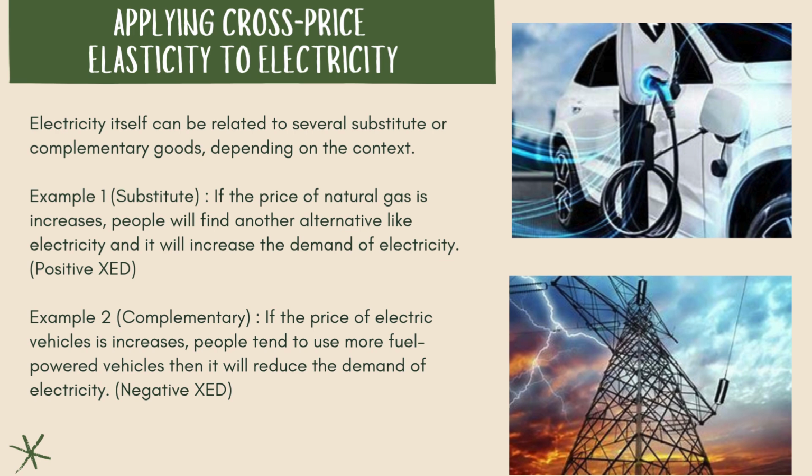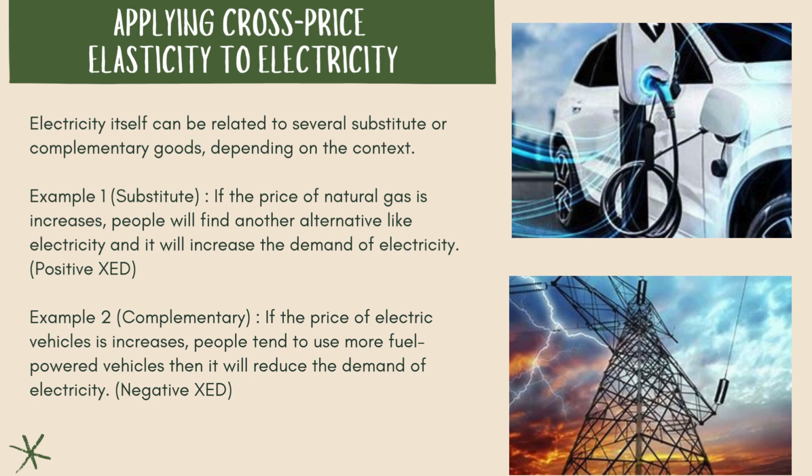Electricity itself can be related to several substitute or complementary goods depending on the context. First is substitute goods. These are goods that can replace electricity in certain uses. For example, if the price of natural gas increases, people will find another alternative like electricity, and it will increase the demand for electricity itself. This situation can lead to positive cross-price elasticity.